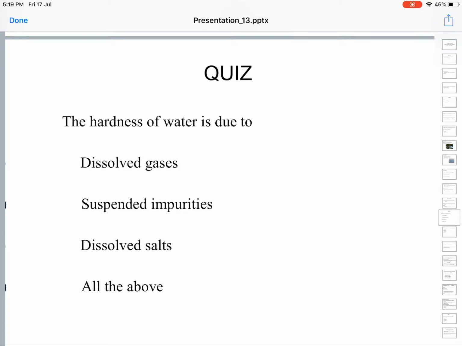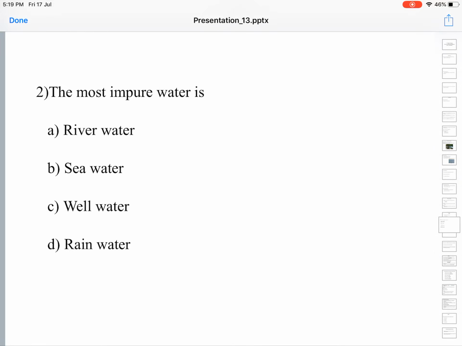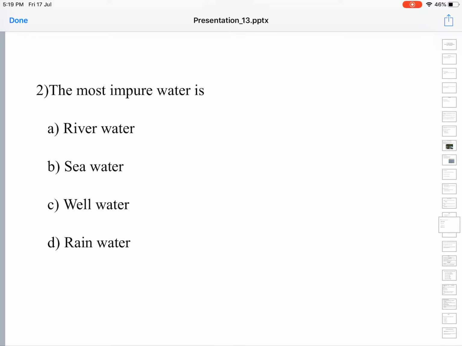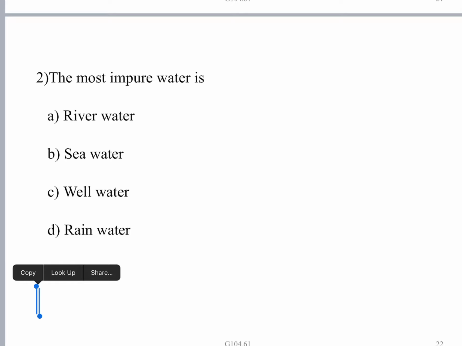We mentioned that the salts which are dissolved in the water cause hardness to the water. That is why the hardness of water is due to the dissolved salts. Next, the most impure water. Impure means unfit for human consumption, we can say. The most impure water is sea water. It has got the highest impurities, salt content. So sea water we call the most impure water.